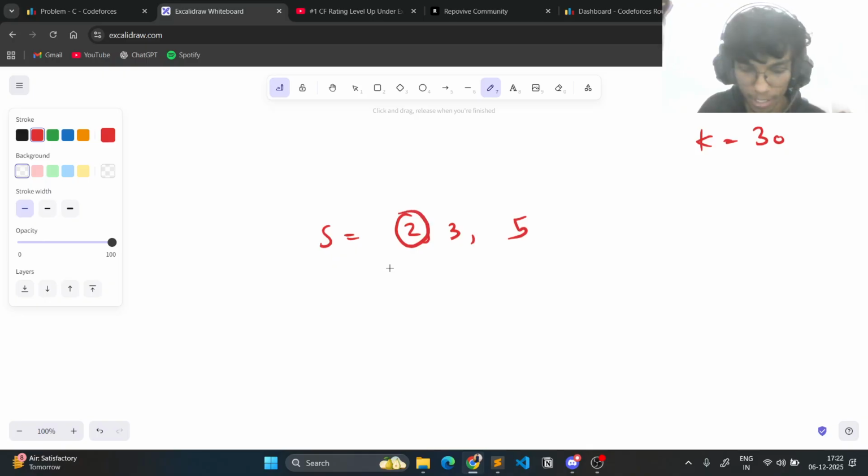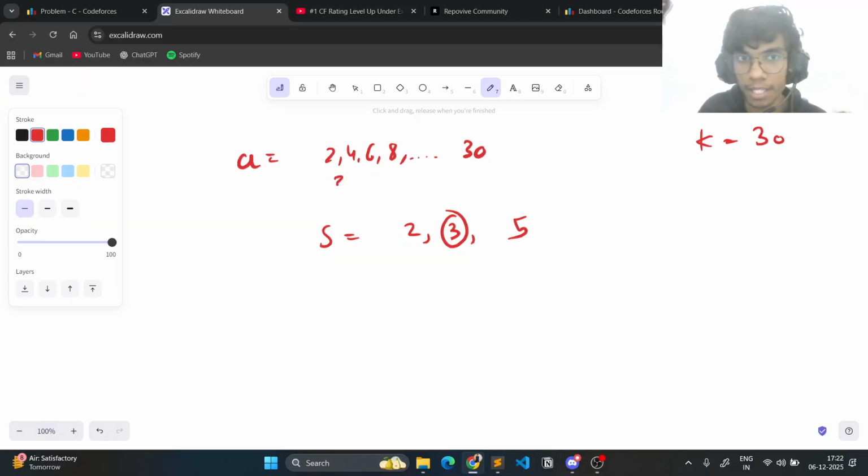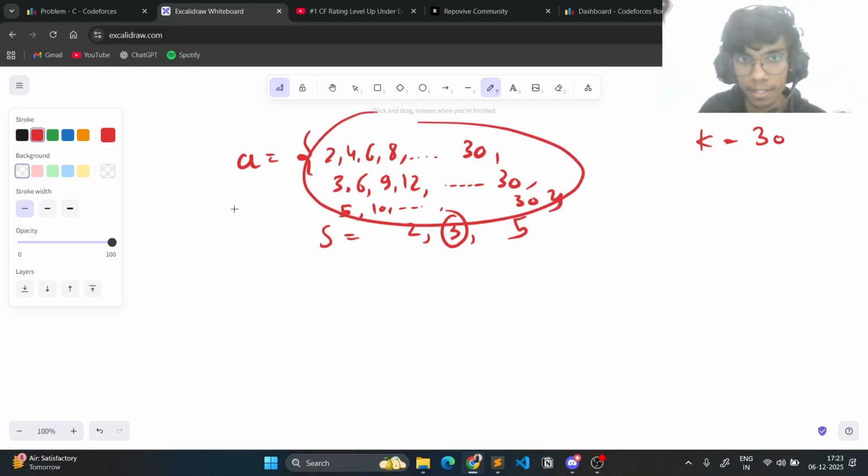So all positive multiples of 2 from 2 to 30 must appear in set A. That is, 2, 4, 6, 8, up to 30 exist in the array A. Similarly for 3, all its multiples up to 30 exist in set A. And similarly for 5, all the multiples up to 30 exist in the array.